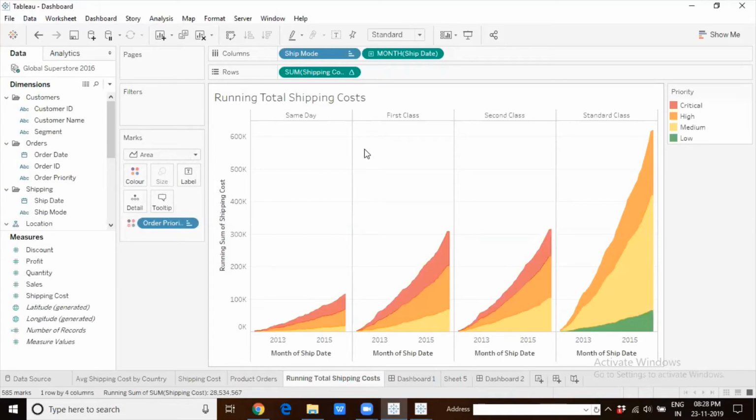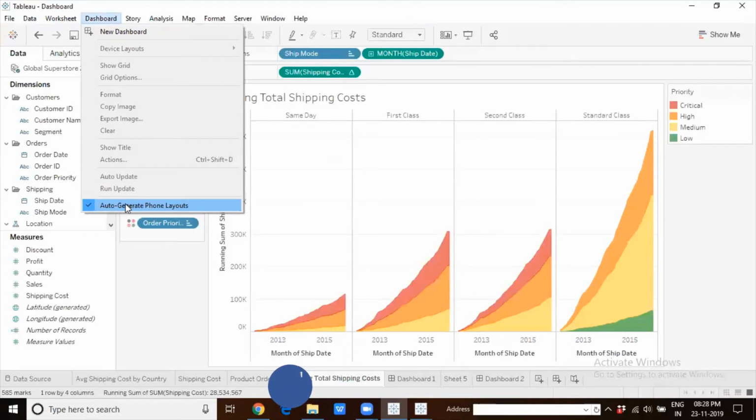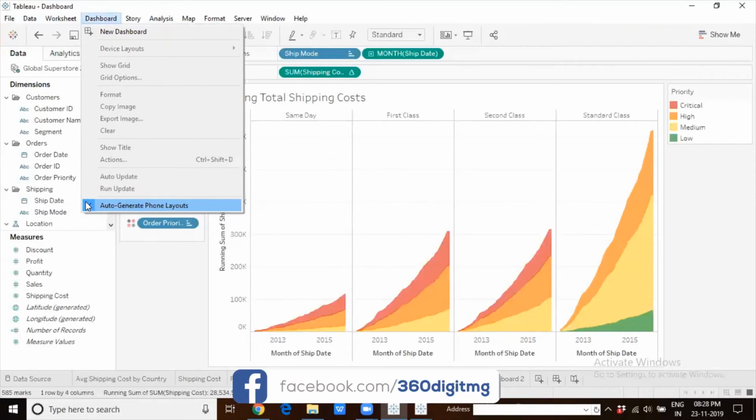And the moment we switch to a phone, it drastically reduces. And there is a very high chance that the worksheets on the dashboard may get distorted because of that. So to avoid all that, what Tableau people have done is they auto generate the reports for phone layouts, provided this option is selected.